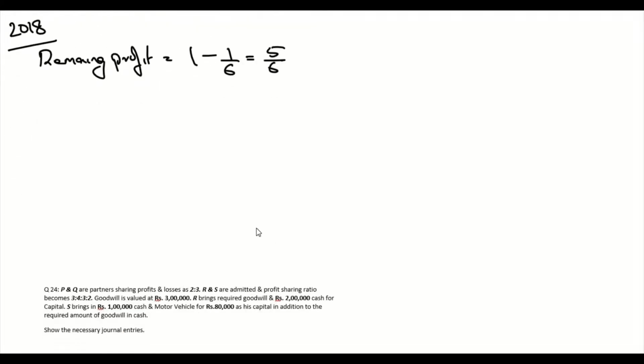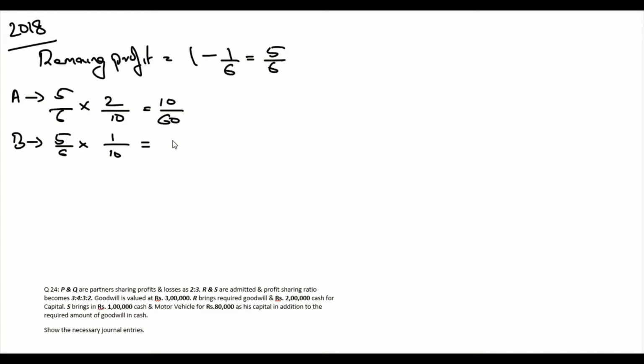Now for each of the partners, for A, it is 5/6 multiplied by 2/10, that is equal to 10/60. Then we have B, it is 5/6 multiplied by 1/10, that is equal to 5/60.